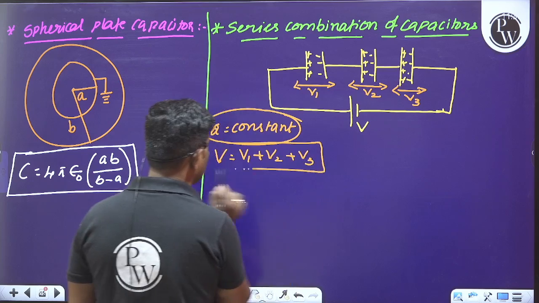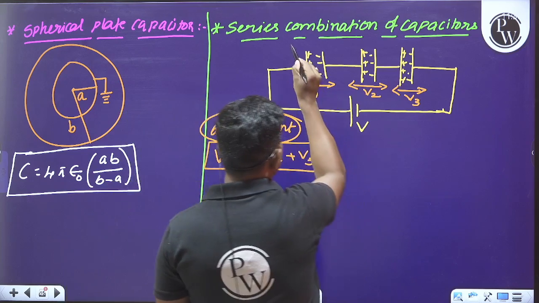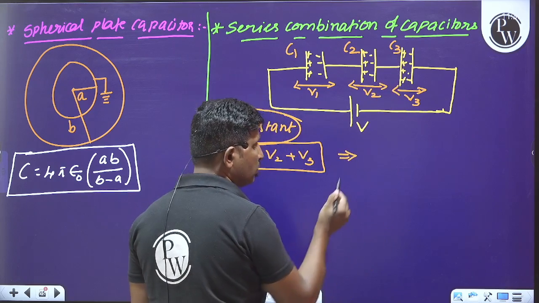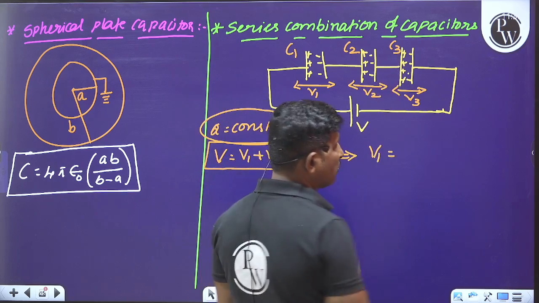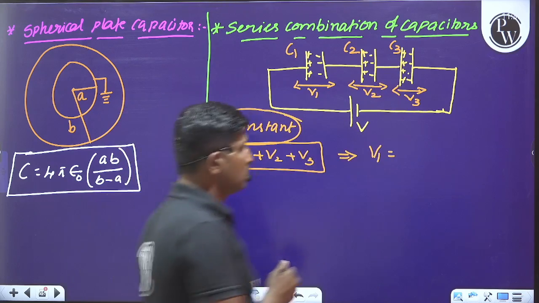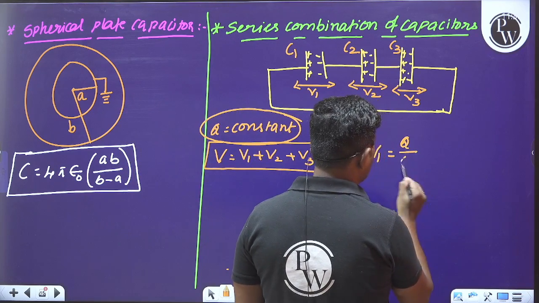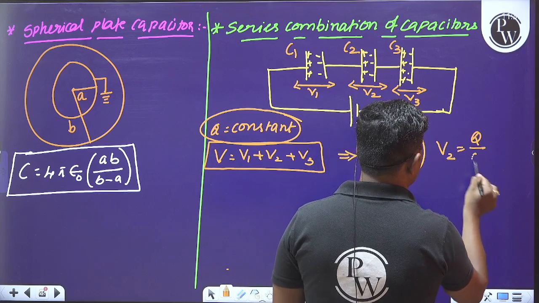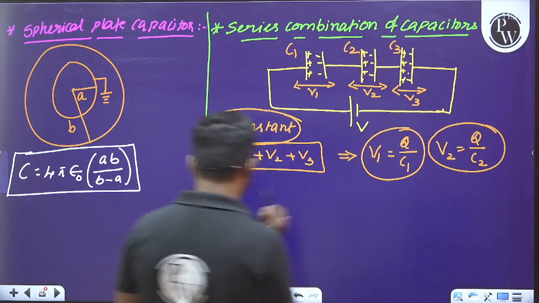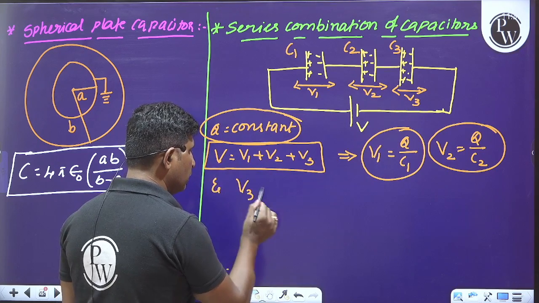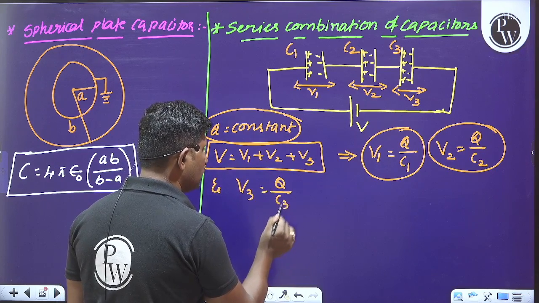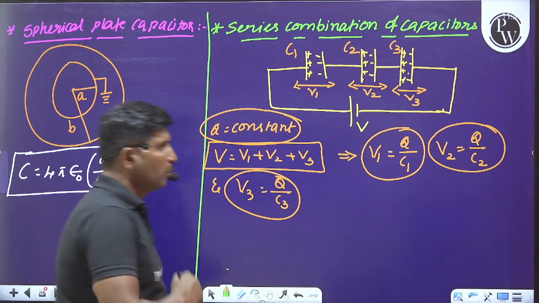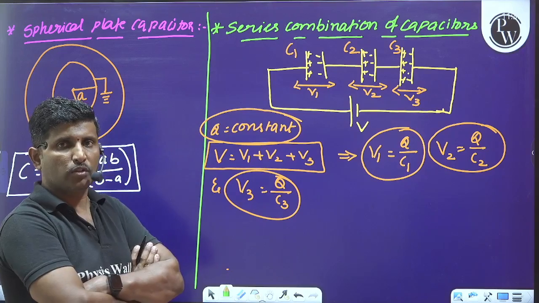C1, C2, C3 are the capacitances. V1 can be written as charge divided by C1, V2 is equal to charge divided by C2, and V3 is equal to charge divided by C3. Like this we find the individual potential differences.